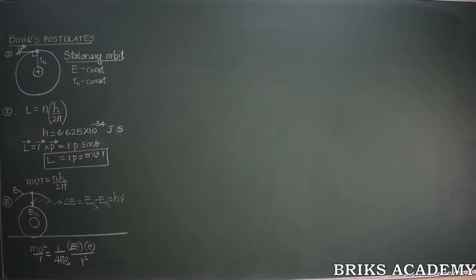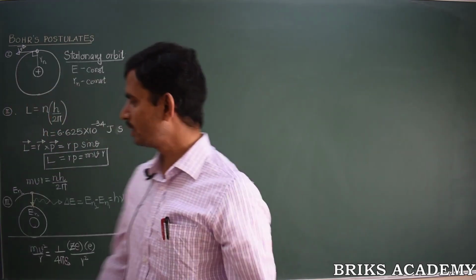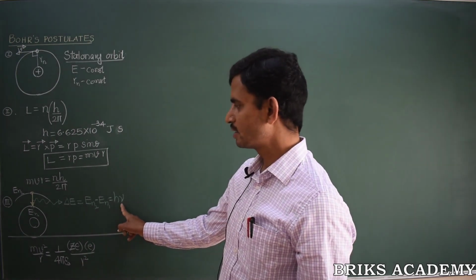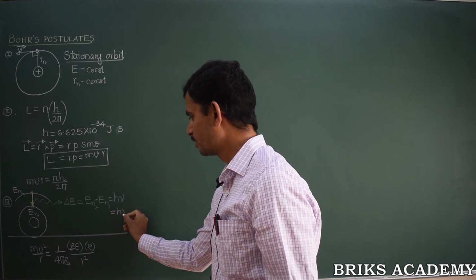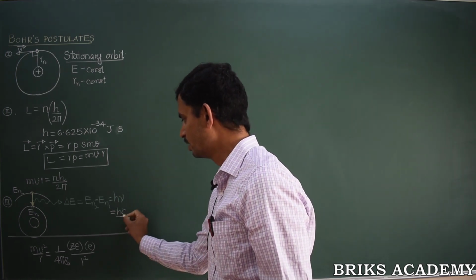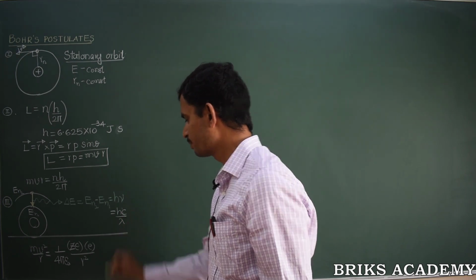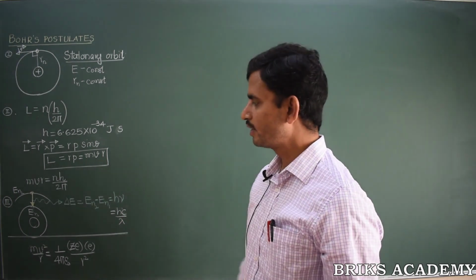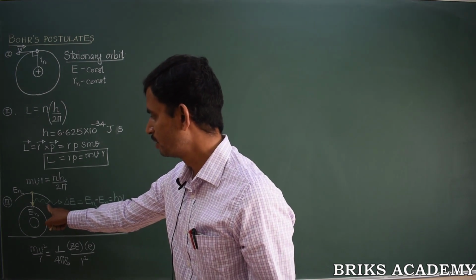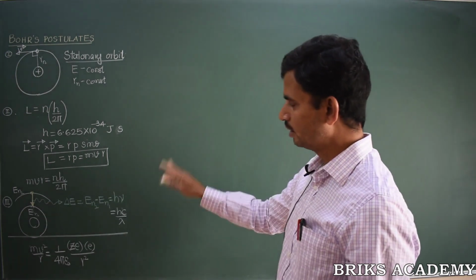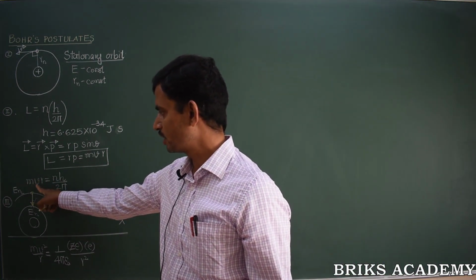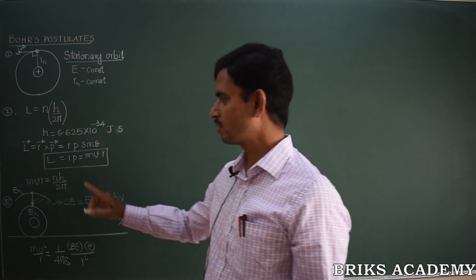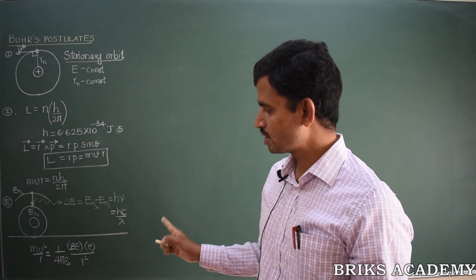This was the greatest failure in Rutherford's atom model that was overcome by introducing the stationary orbits. Further, based on these postulates, we can derive an expression for radius, velocity and total energy, even the frequency emitted whenever there is a quantum transition, whenever there is a jump. Or otherwise, we can even derive an expression for the wavelength emitted. Nu is equal to c by lambda, therefore h nu can be written as hc by lambda. We can derive an expression for the wavelength of the photon emitted during this transition. Now let us see those expressions: radius of the stationary orbit, velocity of an electron in the stationary orbit, kinetic energy of the electron, potential energy of the system, total energy, wavelength emitted.